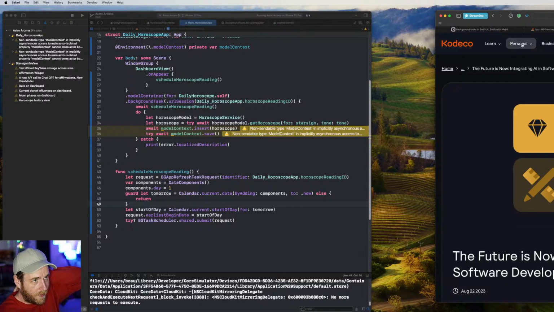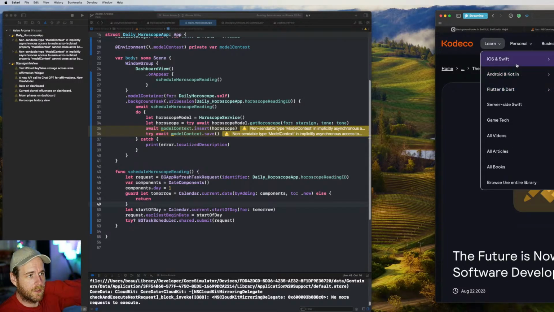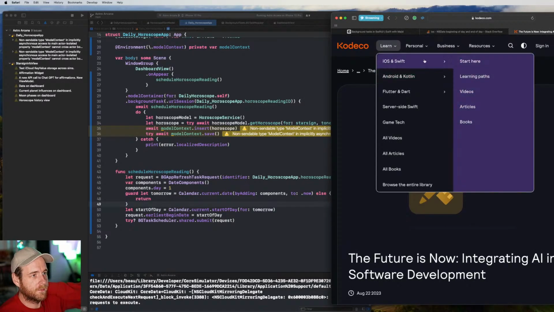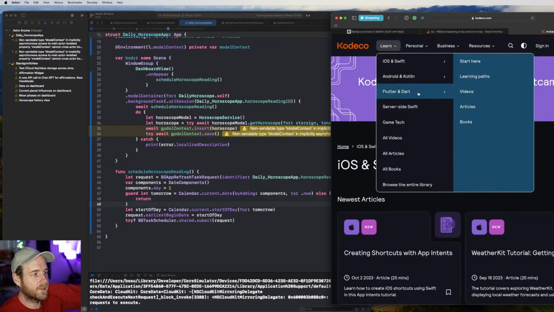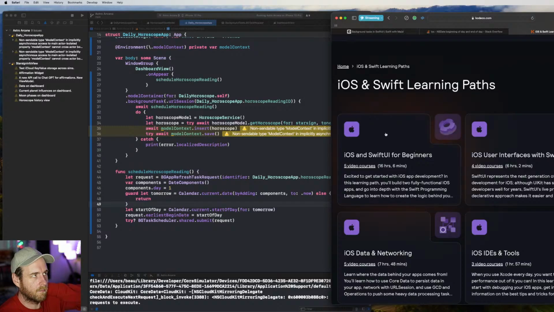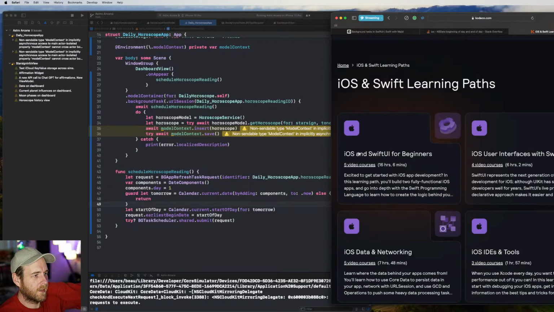And they cover all sorts of stuff, right? So you've got, I don't know if you can see, let me move that across. You've got iOS and Swift, which has articles and books. So you can get whole books, Android, Flutter, server-side Swift. The articles are pretty cool. There's learning paths, so you can just follow from article to article, I guess. So you start out with beginning stuff.